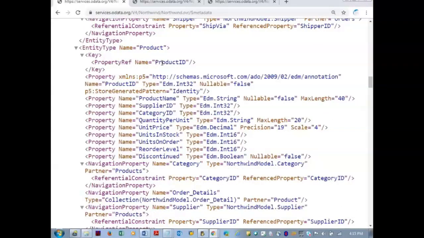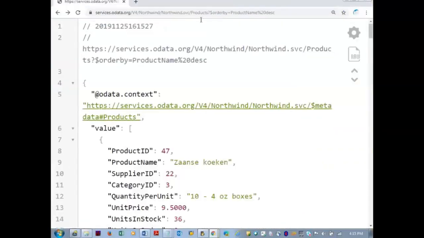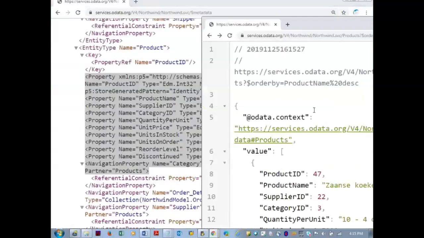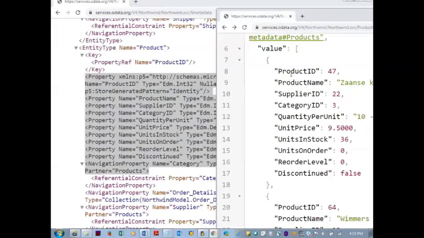So entity set Products of Northwind has an entity type Product. To the product, the other properties are bound. Just now we were seeing all the products. Let us go back and see. How can I say that product ID is the primary key and what is the data type?